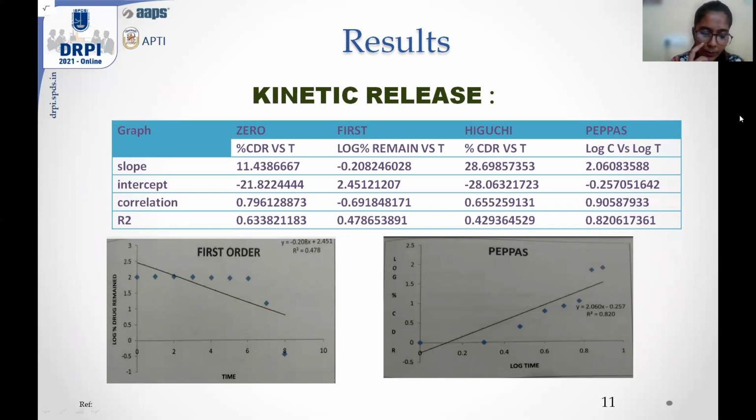So from the plots, the regression value was very low, and for the Peppas equation, it showed 0.82 and almost a slope value of 2.06, which is more than 0.89. So it shows super case 2, which means the drug release is by polymeric chain erosion. Hence, the drug is released according to the Peppas equation.